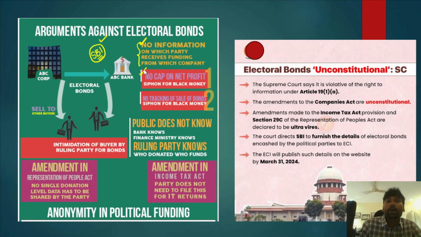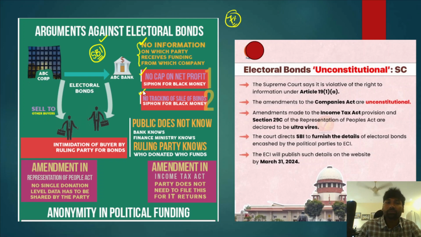At the same time, there will be no cap on the net profit. No cap on the net profit essentially means that the company can fund any amount of money that they want to the political parties. Earlier there was a cap of 7% of the net profits, but after introducing this particular electoral bond scheme, this cap was removed, and this is also criticized. There will be no tracking of sale of bonds. It is also one of the criticisms.